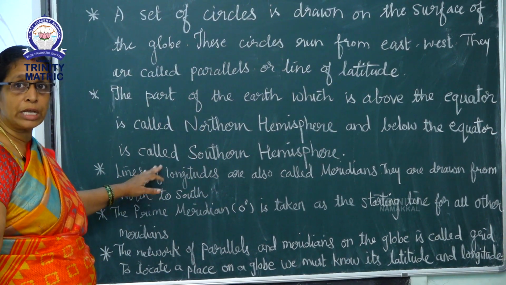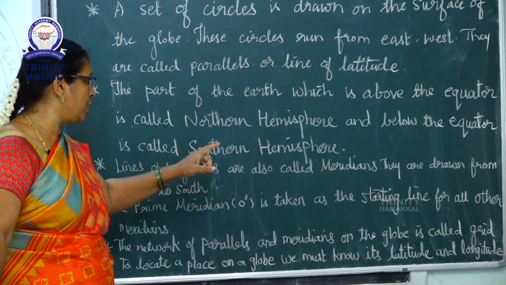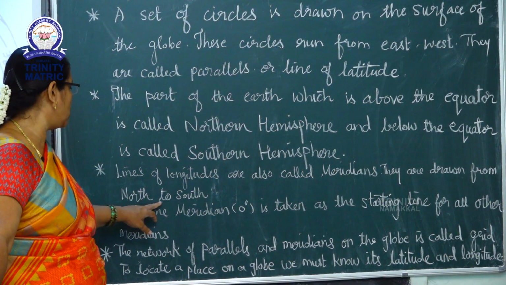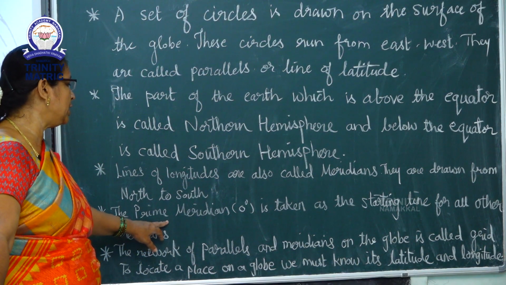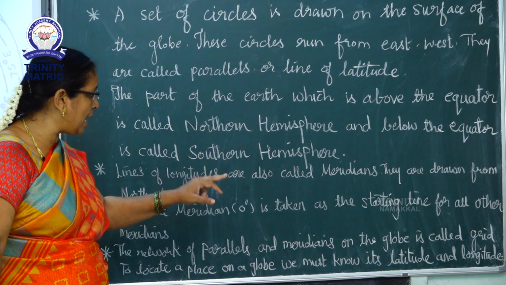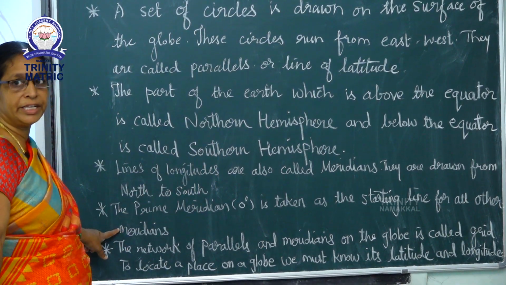Lines of longitude are also called meridians. They are drawn from north to south. The prime meridian, that is 0°, is taken as the starting line for all other meridians.